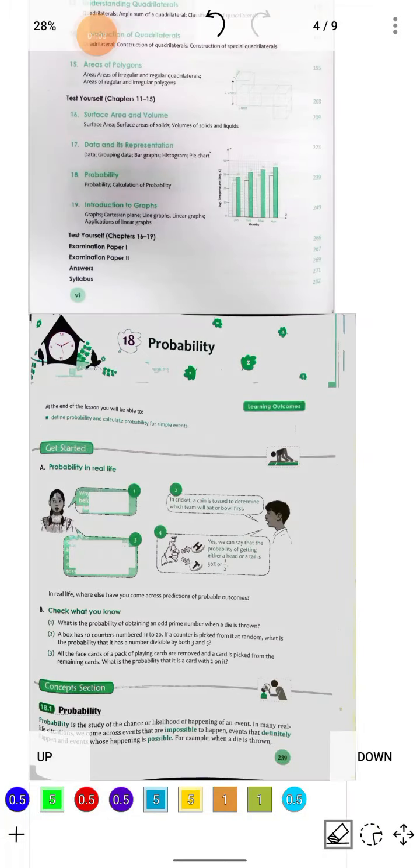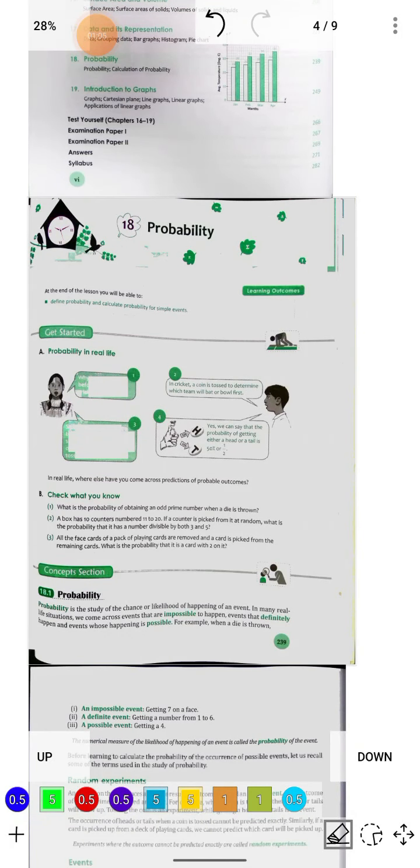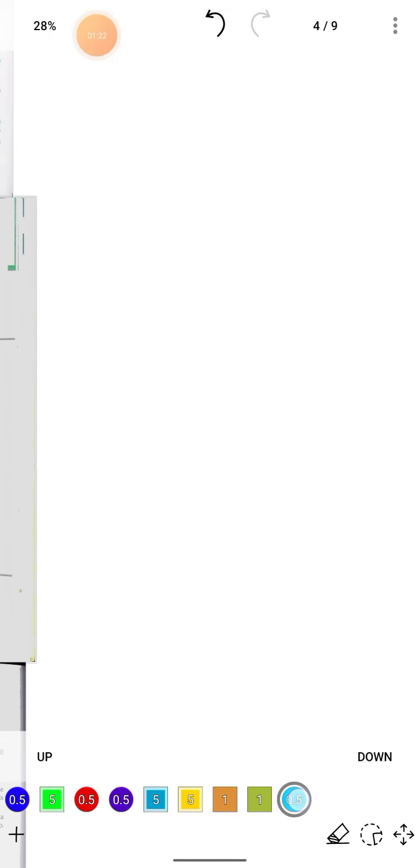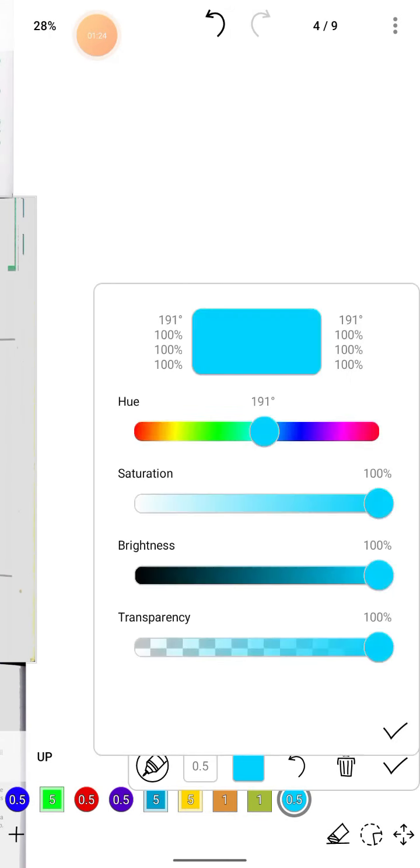Here I have the first page of the chapter. Students, in order to improve your understanding, you may go on reading this if you have the book. In case you don't have the book, I will explain it here. Okay. Listen here.